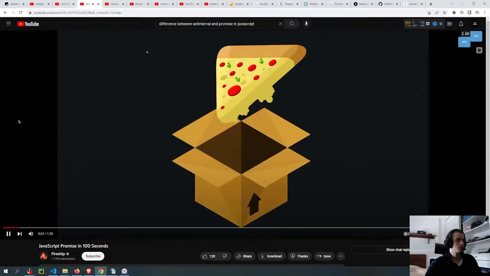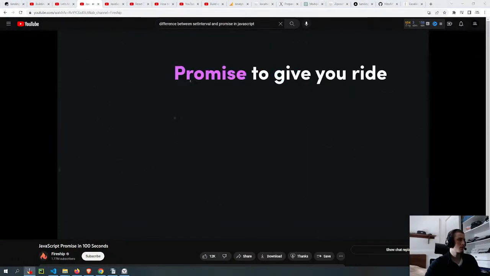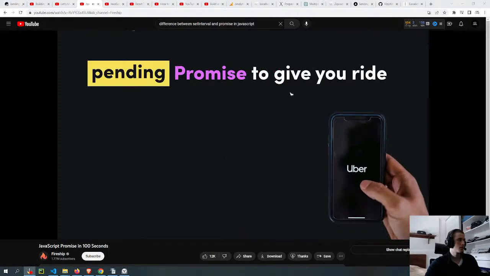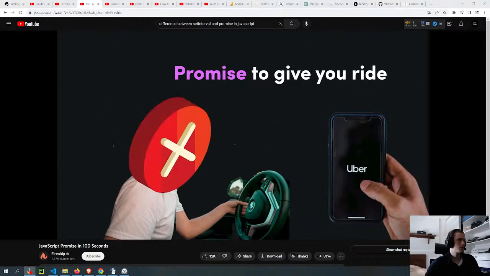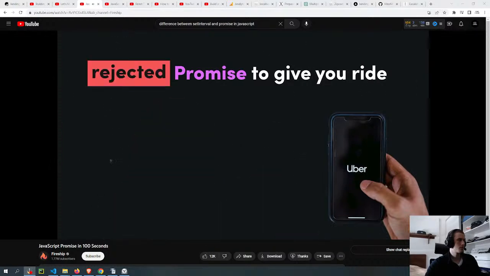A promise is a value that is unknown now that may become known in the future. In other words, an asynchronous value. Think of it like a ride-hailing app. When you request a ride, the driver makes a promise to pick you up. While you're waiting, the ride is pending. In the future, if all goes according to plan, the driver will resolve to pick you up, then take you somewhere, at which point your ride has been fulfilled. But in some cases, the driver might reject your ride, in which case you'll need to catch one somewhere else. Either way, the original request is now finally settled.